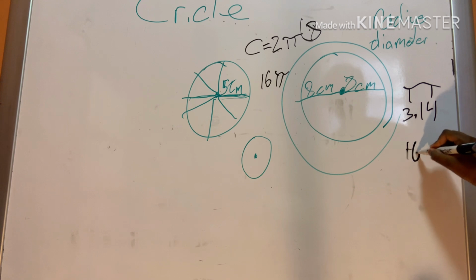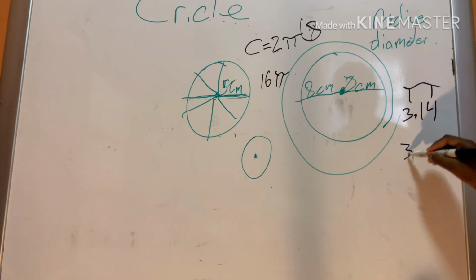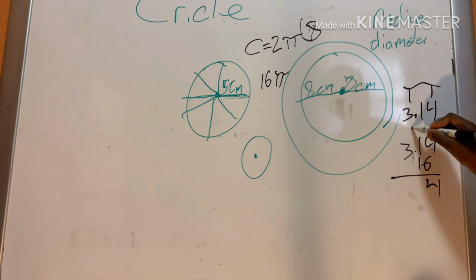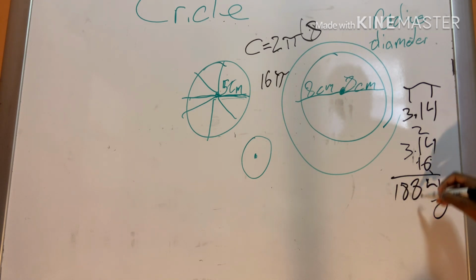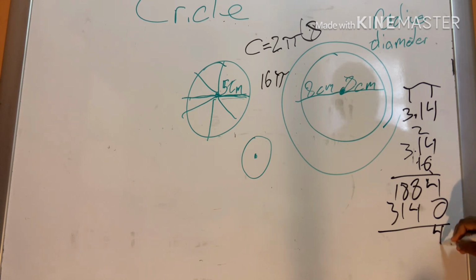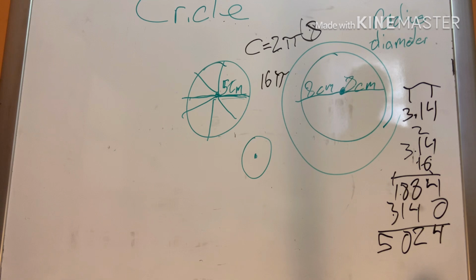So we would have 16 times 3.14. Multiplying it out, your answer would be 50.24. And that'd be your circumference for this circle.